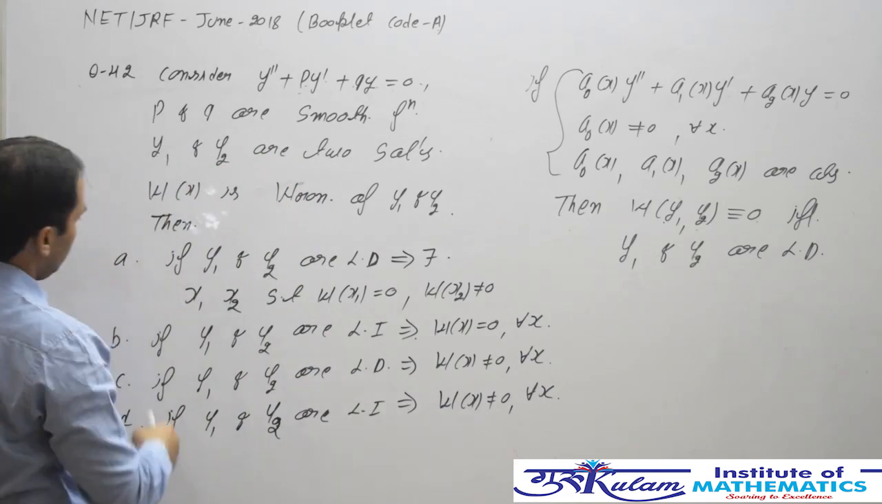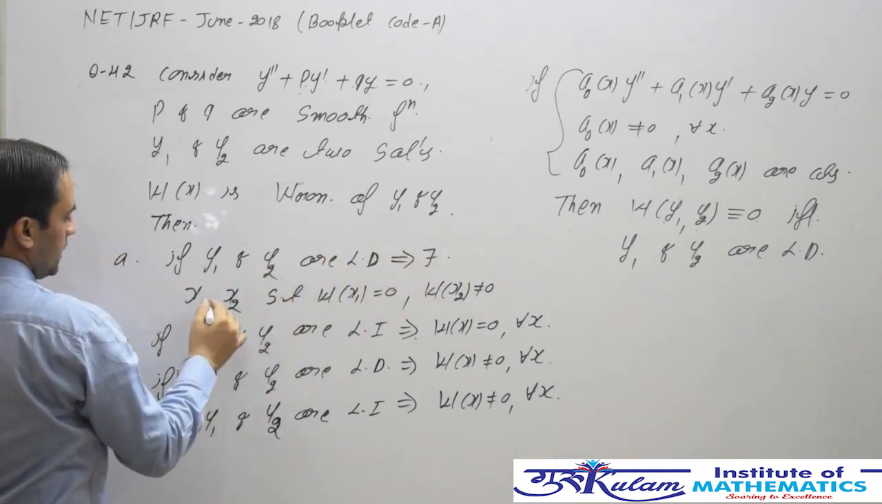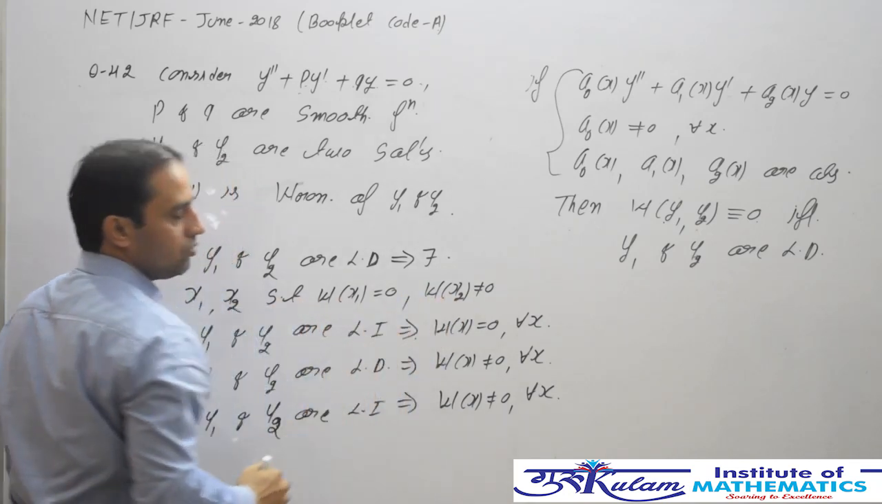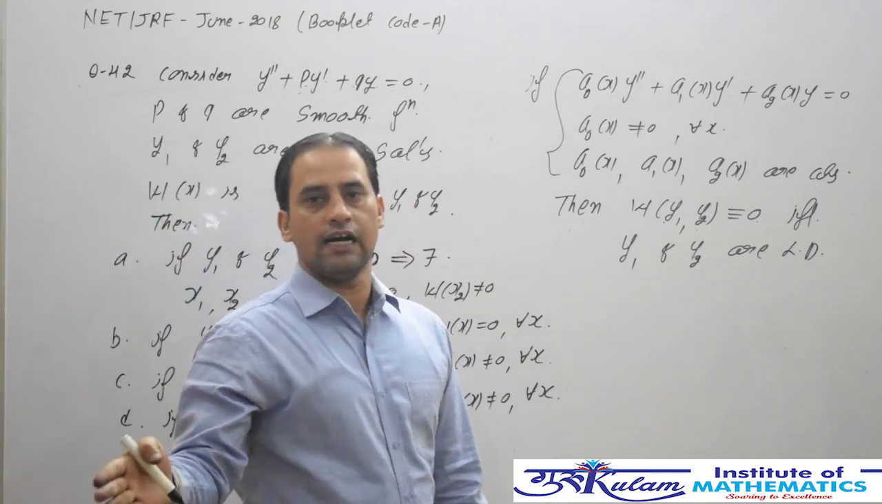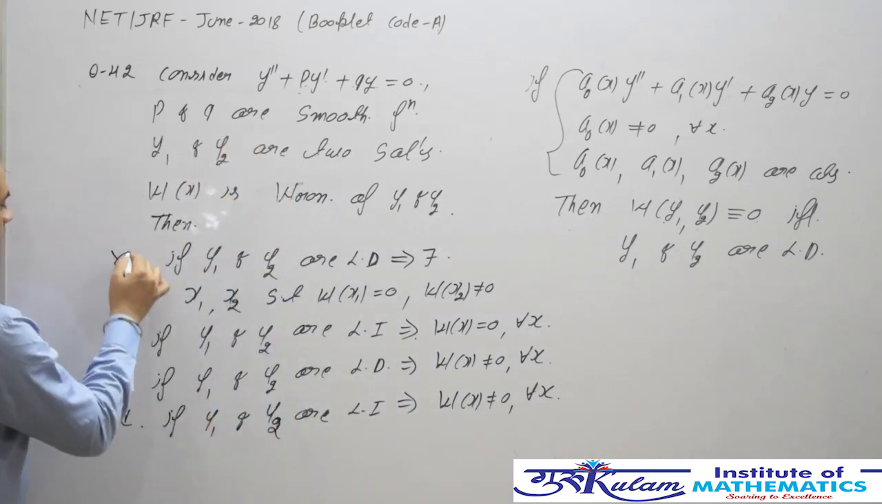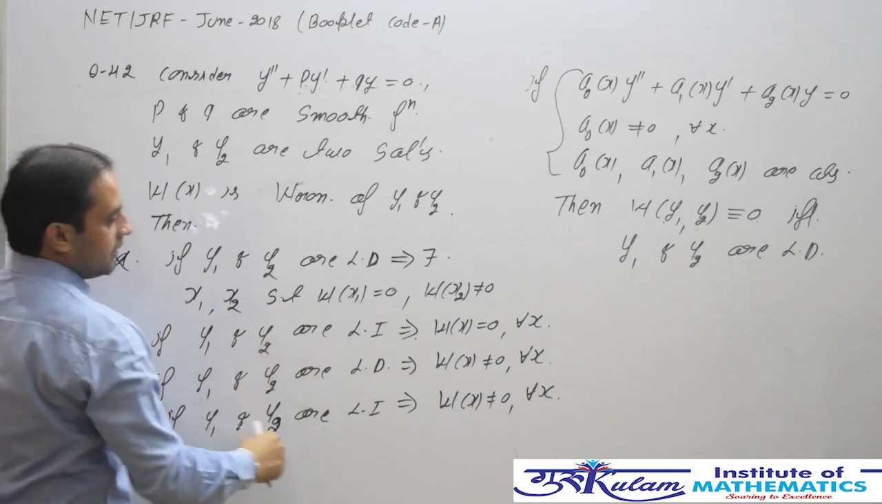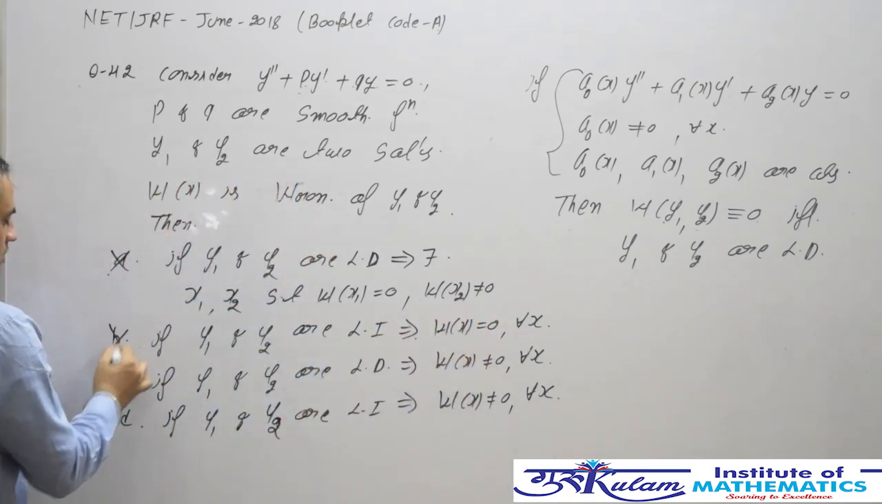So the first option: if y1 and y2 are LD, then there exist x1 and x2 such that the Wronskian at x1 is 0 and the Wronskian at x2 is non-zero. We know that the Wronskian is either identically 0 or never 0, so the first option is definitely incorrect. Second, y1 and y2 are linearly independent, then the Wronskian is 0, but it should be non-zero. So the second is also incorrect.